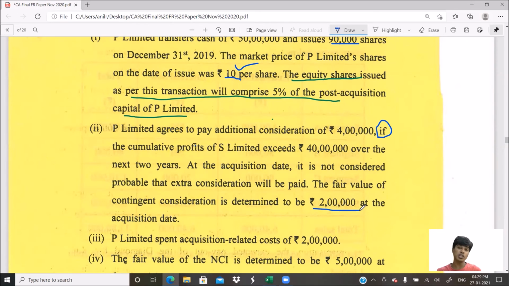Sir, what if in the future the conditions are not fulfilled? Then we would deduct it at a later stage. That is a later adjustment. But right now, when we're making the provision, we would have to make it. Because this provision, made now, can be reversed later. But if we don't make it now, then you cannot provide it at a later stage. It was supposed to be provided on the date of acquisition, isn't it? So we would provide for this 2 lakhs at fair value. And at a later stage, if the conditions are not fulfilled, we will reverse it and adjust it on that day. Perfect. So 2 lakhs is to be considered.